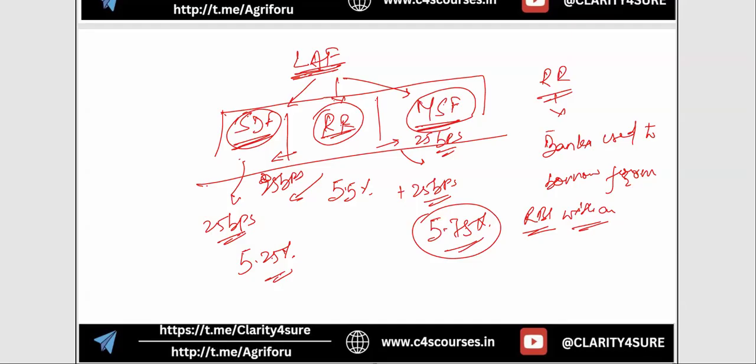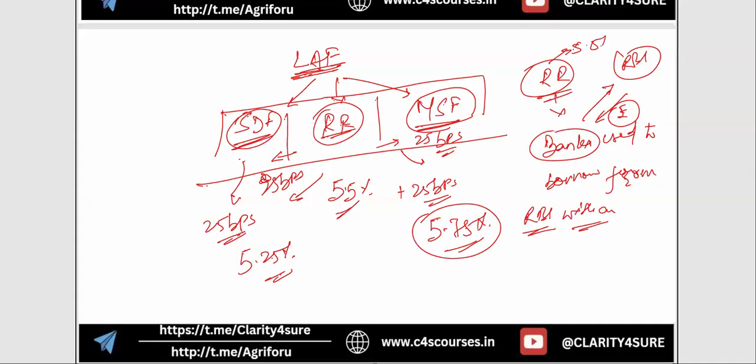So the bank puts some collateral with RBI, and in return gets rupees, or a loan, from RBI at this interest rate. Right now it is 5.5% after the rate revision.